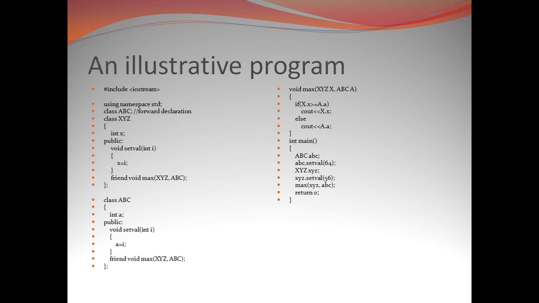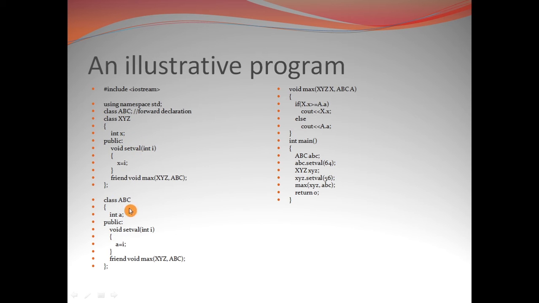So we have declared this under the public section, friend void max. We could have written this friend void max over here as well, after this index, because it can be written in either the public part or the private part of a class.